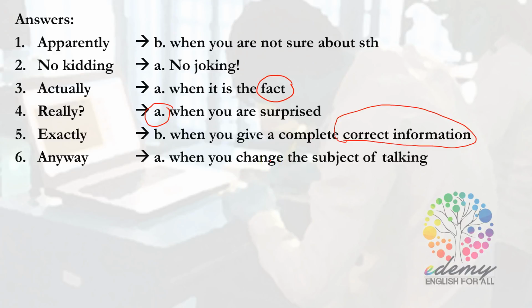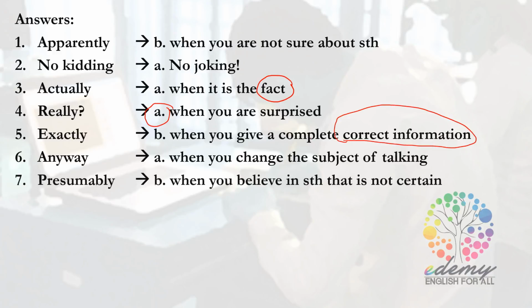Number 7, you have the word presumably. So presumably here is used when A or B? B. Presumably is used when you believe in something that is not certain. I will justify why B is the right choice. You go to the conversation and see the lines that contain the word presumably.